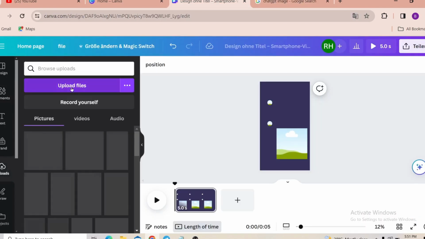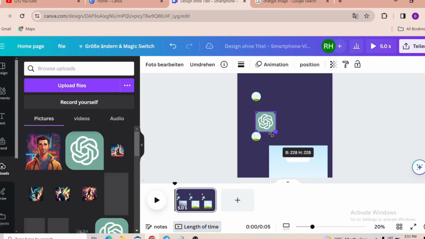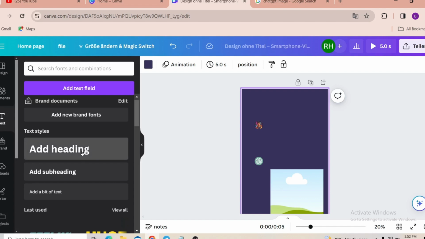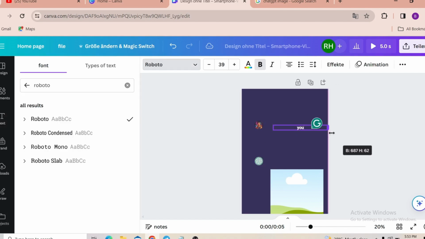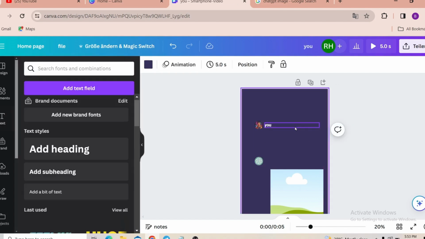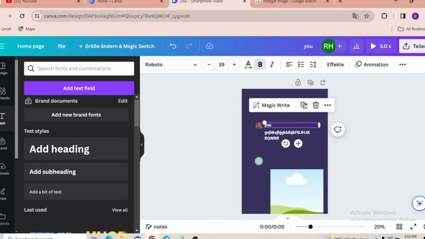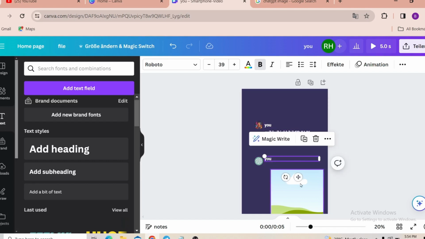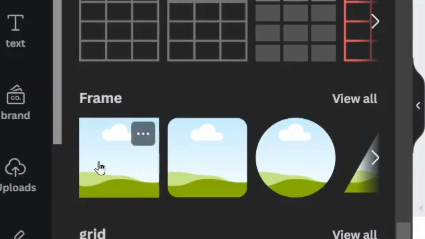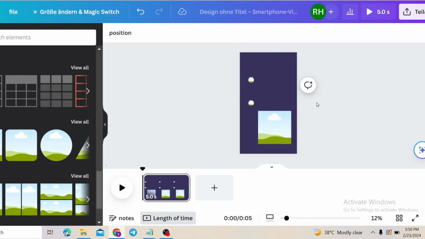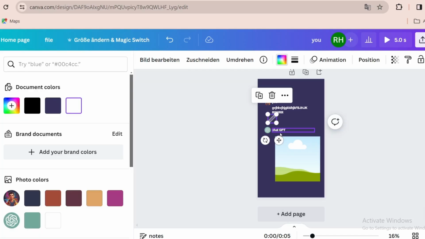I already did so just now. Drag the ChatGPT image to the lower circle frame. After that, enter text and write "You" because you are the one asking. Again, let's enter text below it. Just write anything for now. Okay, now let's duplicate the text written "You" and drag it up to the logo of ChatGPT and write ChatGPT, and let's add a rectangular frame below the circles to the right. And now let's add a pencil image to it.